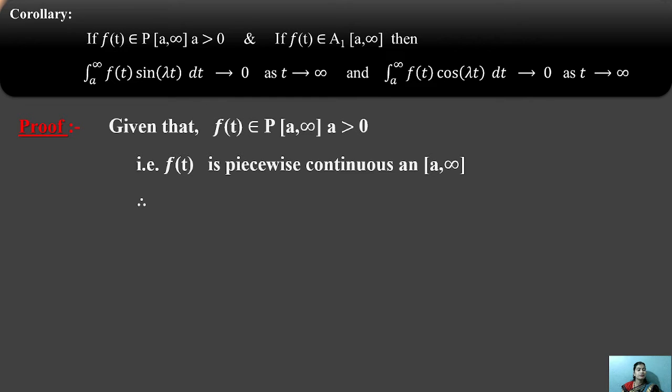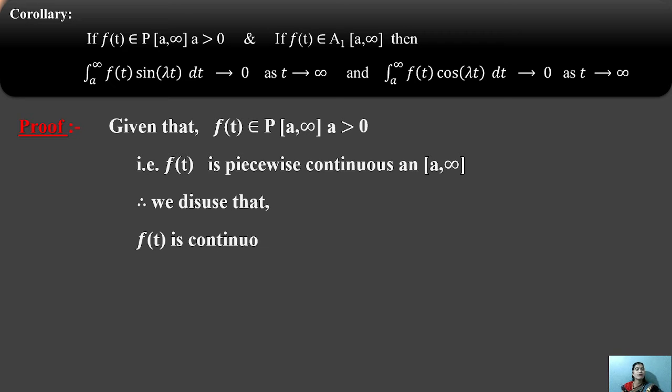This means f of t is piecewise continuous from a to infinity, from the initial point to the final point. The initial point a is contained, and the final point infinity is contained.